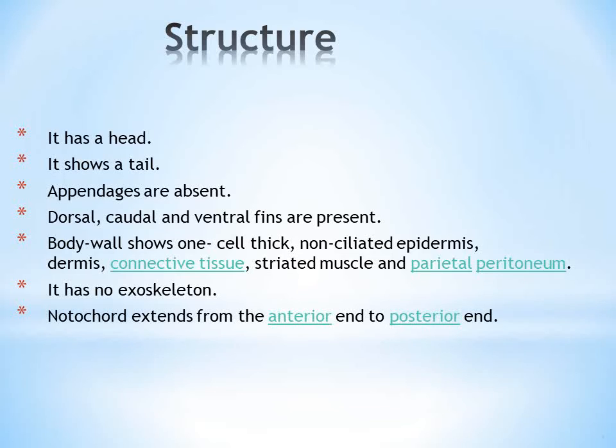That is the reason why I call them myotomes. The external skeleton is absolutely absent. The only endoskeleton is the notochord. The notochord here extends from the anterior end to the posterior end, throughout the length of the body. So this is about the general body structure of a typical cephalochordate.